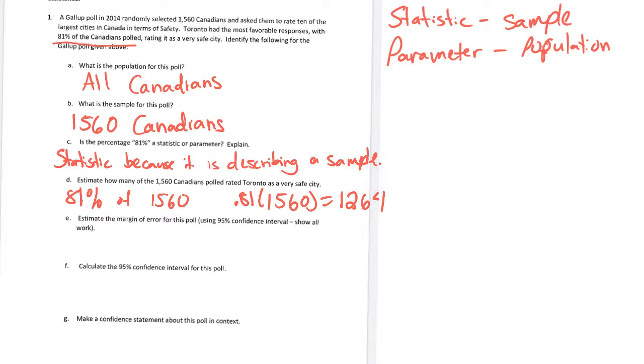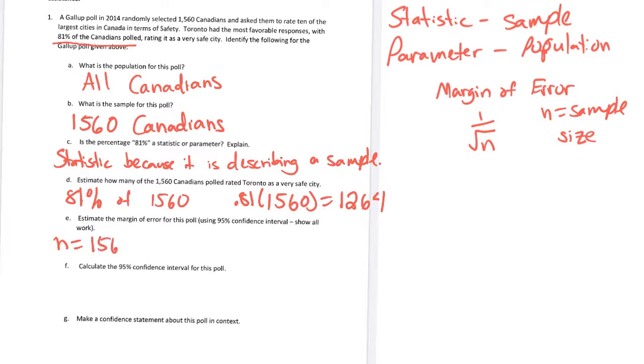We want to estimate the margin of error. So remember, margin of error is 1 over the square root of n, where n is the sample size. So in our case, n is going to be 1,560. So we're going to do 1 over the square root of 1,560.